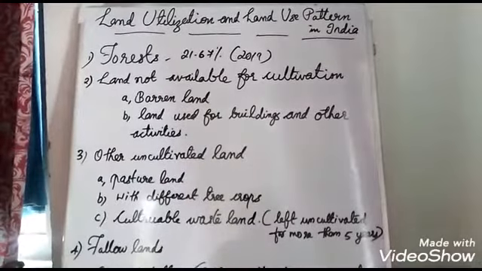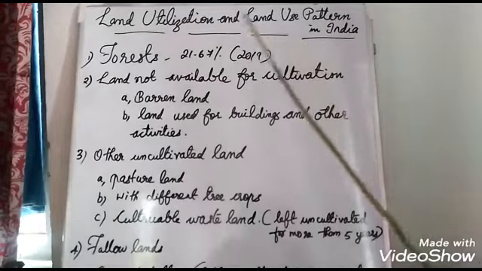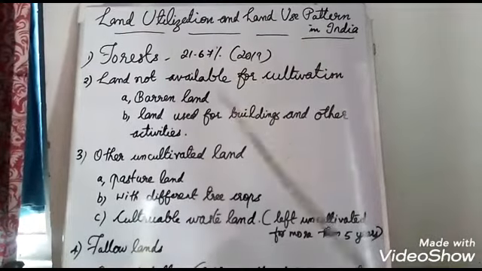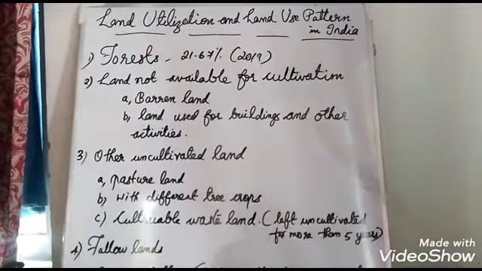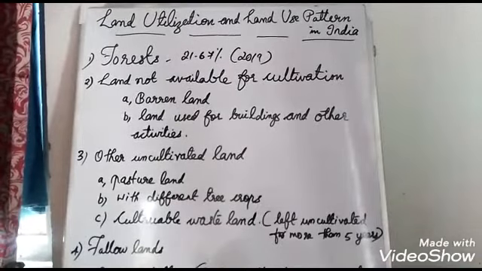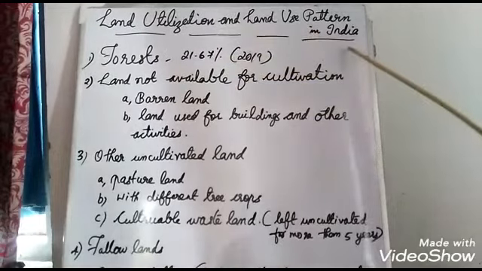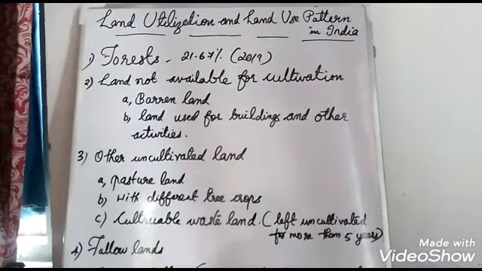Here our main topic is land utilization and land use pattern in India. I have written it on the board. Okay, the same list you can see in your textbook. You should go through it. Which means what are the different types of land, or how do we utilize our land? These two headings you have in your textbook, land utilization and land use pattern in India, but I am doing it together here.